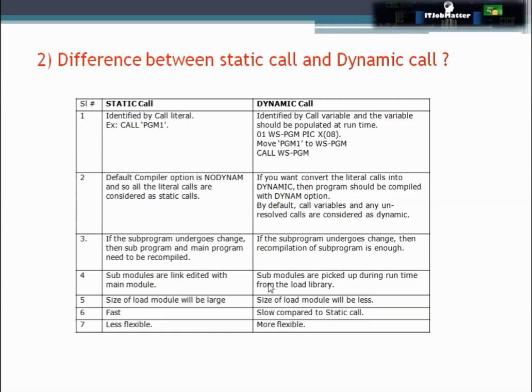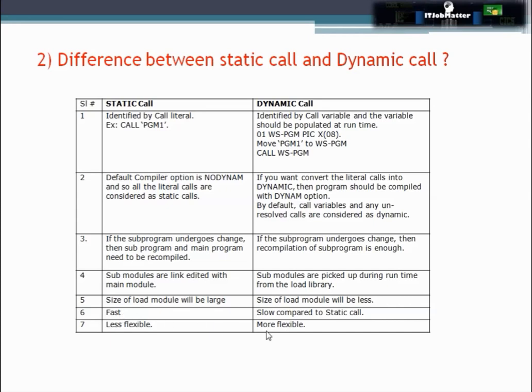But in case of dynamic call, submodules are picked up during runtime from the load library address. And because of this, the size of the load module will be a bit larger in a static call than a program which is calling multiple subprograms dynamically. In case of static call, all subprograms are at one place, so the program execution is a bit faster.